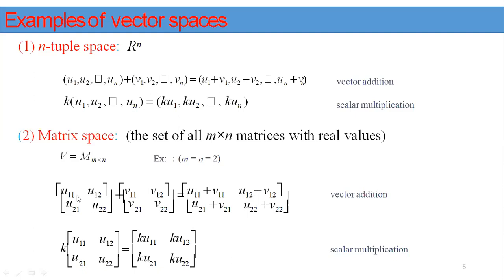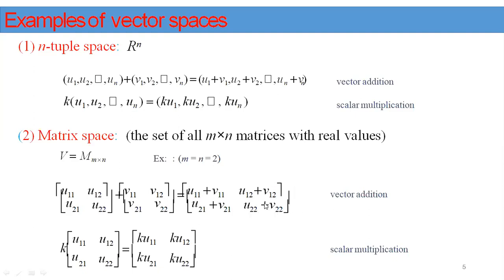See here, the first vector u is u11, u12, u21, u22. Another one is the vector v. So add these two vectors. Adding the first row first element, first row second element, second row first element, second row second element, we get this resultant matrix.